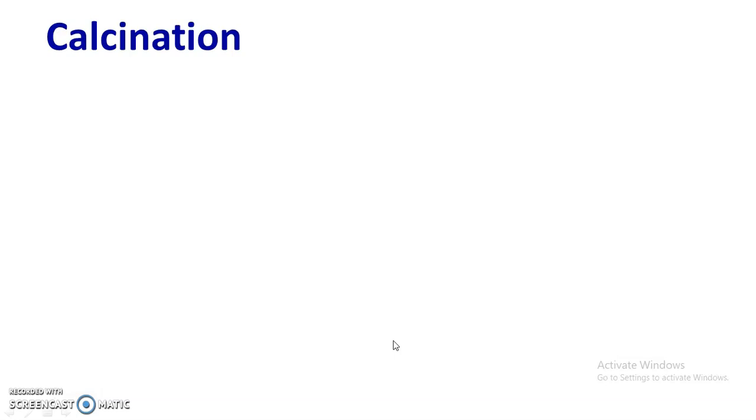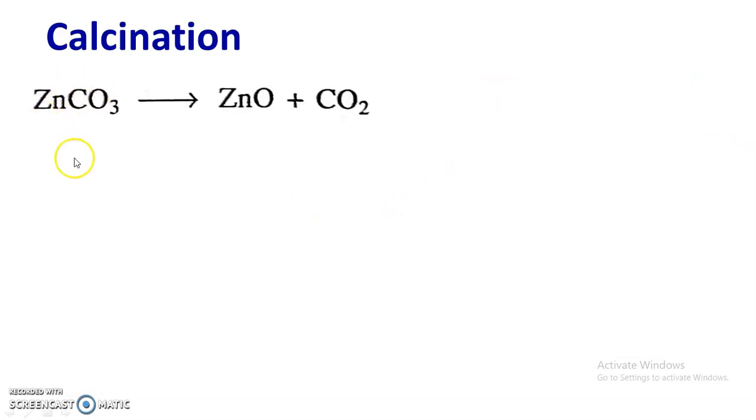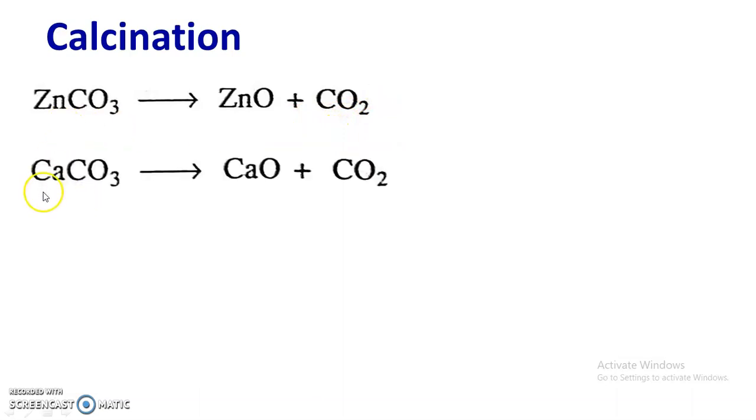Sometimes carbonates are converted into oxides, and water of hydration is also removed during calcination. For example, suppose zinc carbonate, when it is heated in limited supply of air, is converted into zinc oxide and there is a loss of carbon dioxide. Or when calcium carbonate is heated, we get calcium oxide and carbon dioxide.